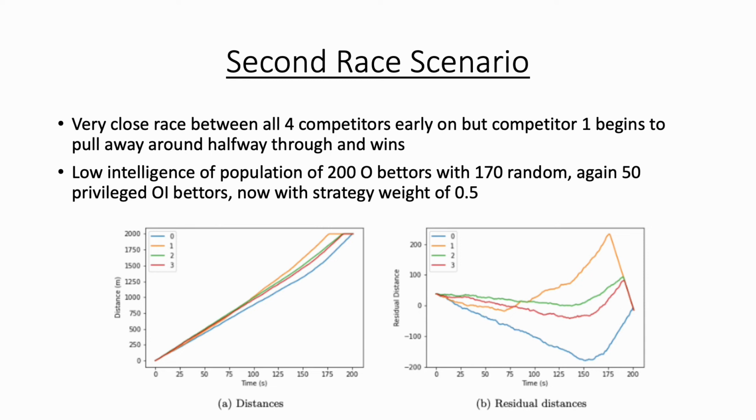In the second race scenario, it is a much closer race, but competitor 1 moves into the lead just over halfway through the race and manages to win. This race scenario is used for the exploration of network structure and group interaction features.